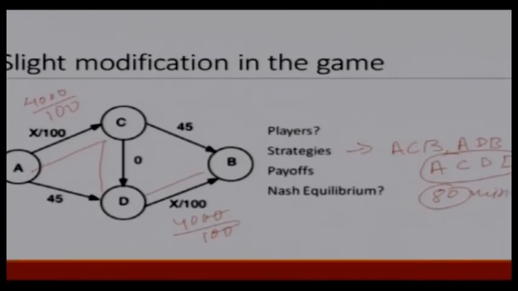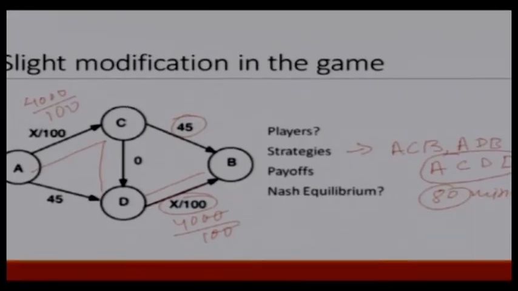Okay. Now, we have to check whether any of them has an incentive to deviate or not. Notice that C and D are basically the same point, because the time taken to travel from C to D is 0. So, once someone reaches C, if he takes C to B, he spends 45 minutes, and even if everyone is driving on this road, the time taken is only 40 minutes. So, after reaching C, it is not a good idea for any of the motorists to take CB, they will all come to this. So, none of them would deviate to ACB.